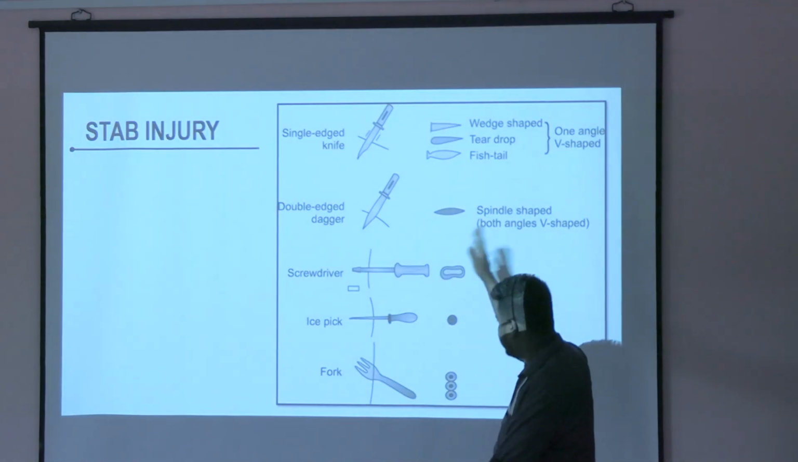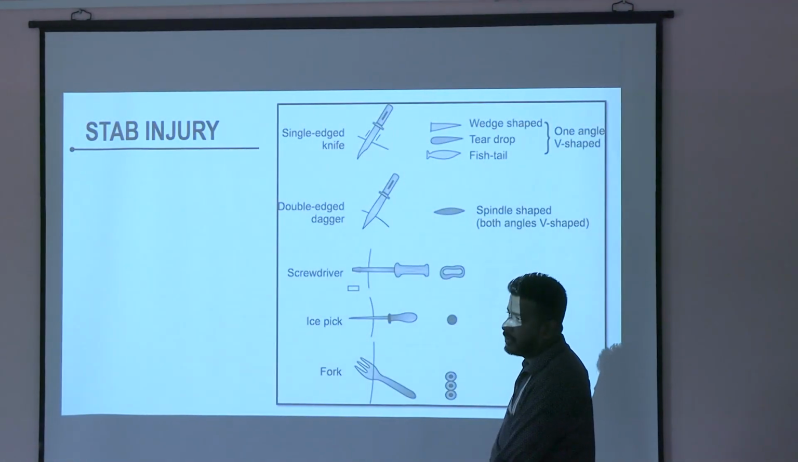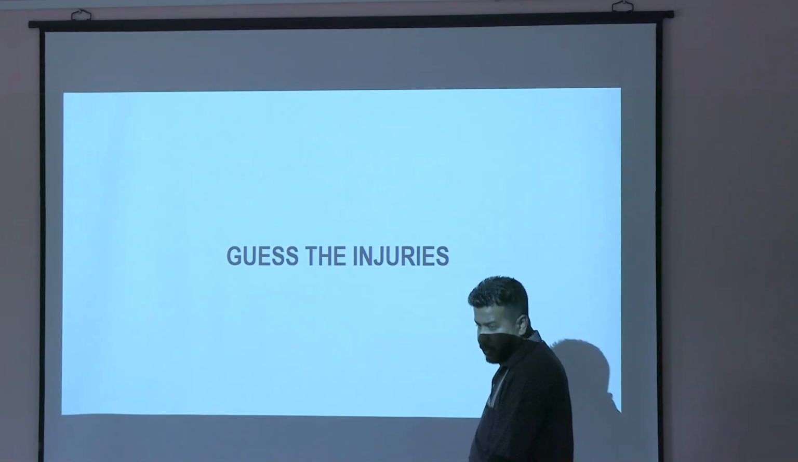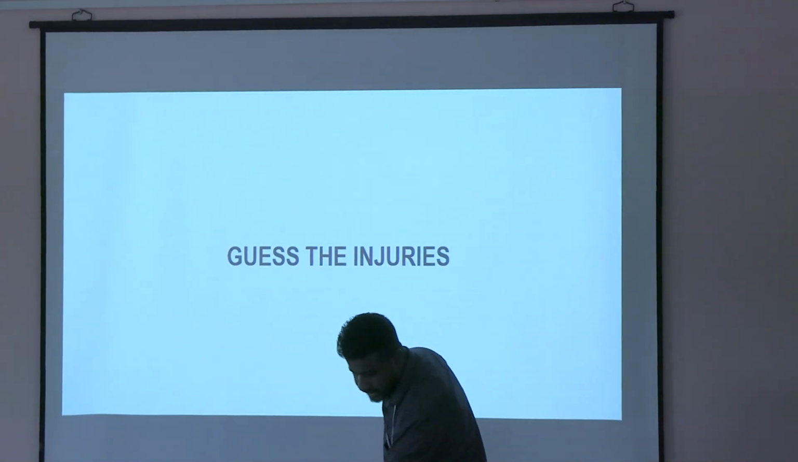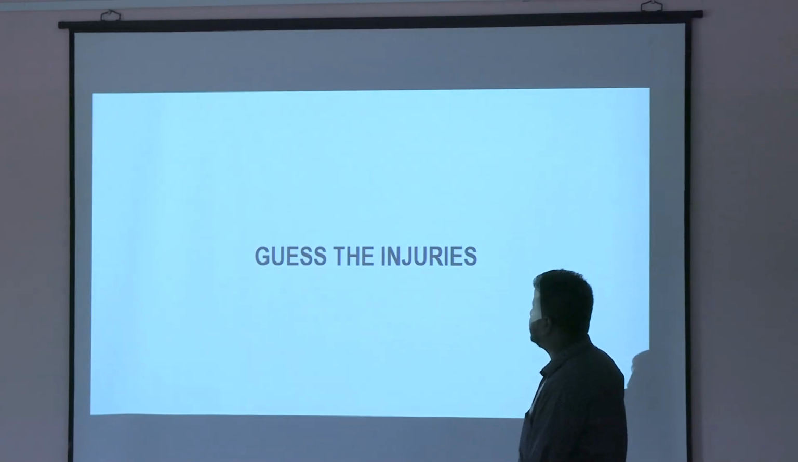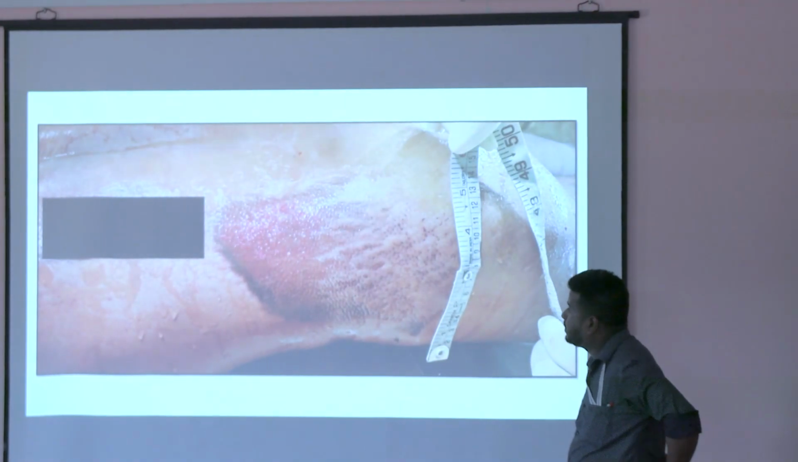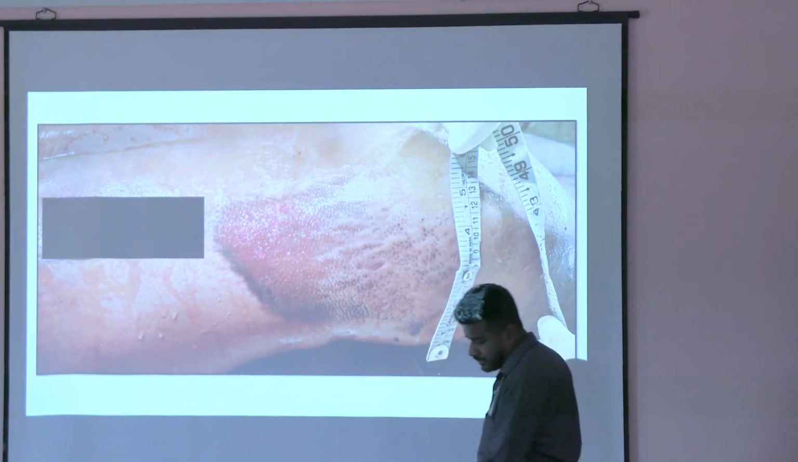These are multiple shapes for stab. Now, as I told you, your job is to correctly identify the injuries. What is this? Abrasion. Which type of abrasion? Raised abrasion. Very good.